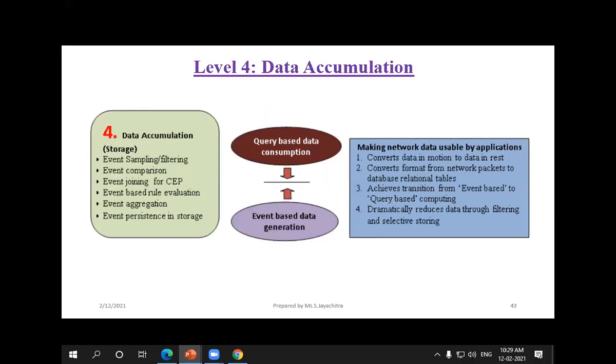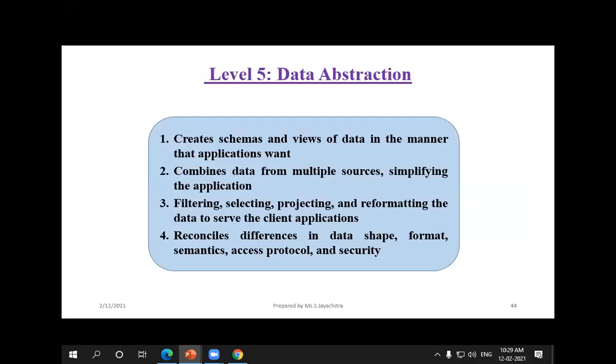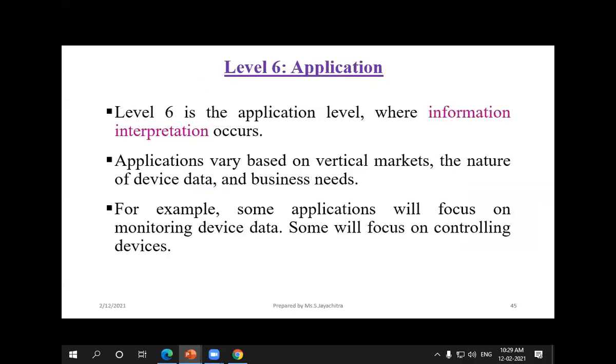Here the query based data is converted to event based. So what is query based and what is event based? For example, we will collect all the information, but what operation has to be performed is decided only in this data accumulation layer. Then data abstraction: here the query based data has been converted into the user applications data. That information is carried out in the data abstraction and application layer. Here, according to needs, we decide which information has to be monitored, and we can convey and also control it in this application layer.